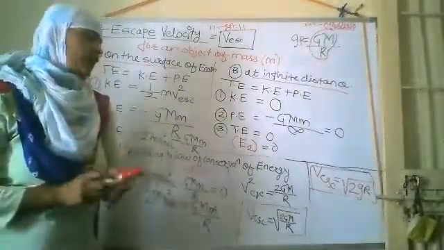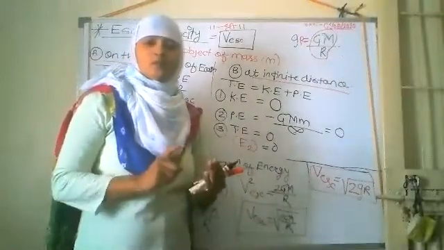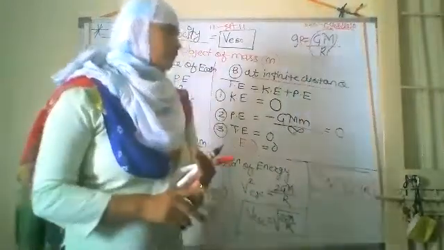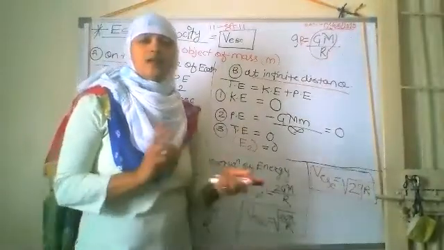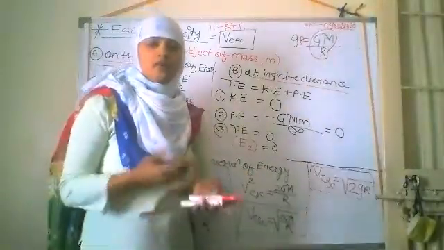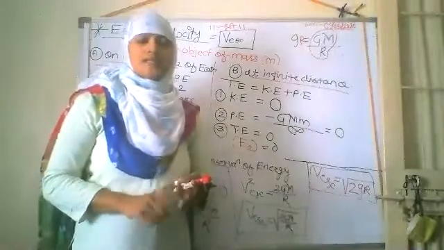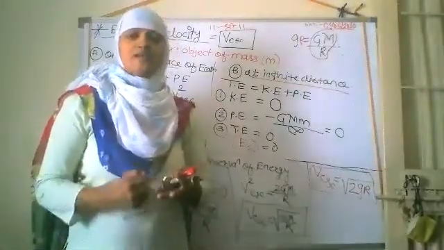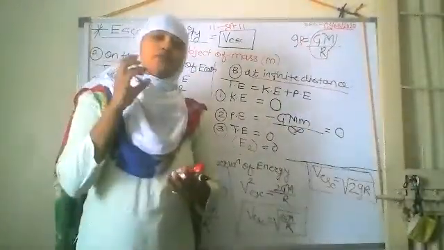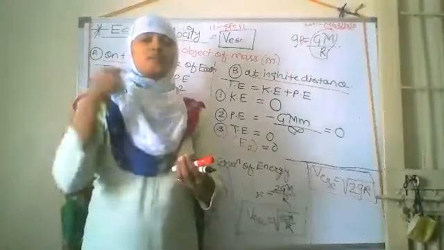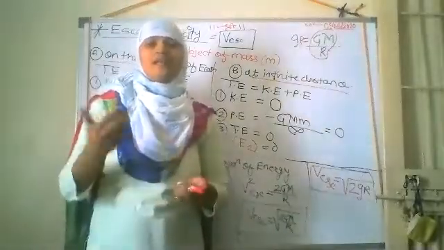So this is the end of the chapter, that is gravitation. So in this chapter what have we studied? Just recall all the points. First of all, we have studied about gravitation, how this theory was discovered by Sir Isaac Newton, how it was discovered, that we have studied. Next, we have studied about the centripetal force, that is the center seeking force, which acts from the center on the object which revolves in a circular orbit, and due to the action of this force only, the object revolves in a particular orbit. This force is known as the centripetal, meaning center seeking force.